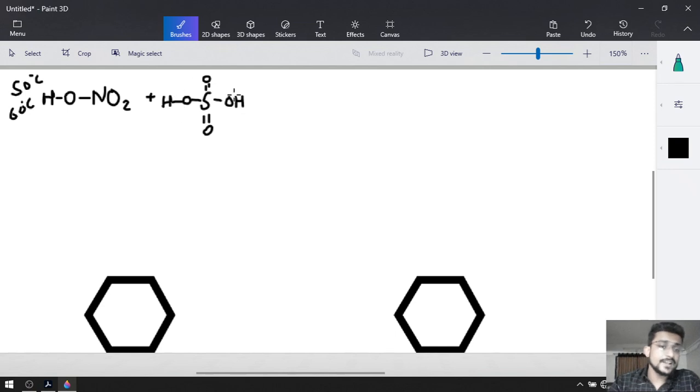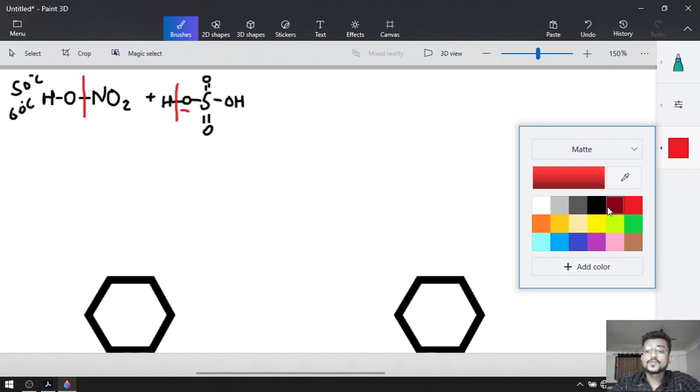Obviously sulfuric acid is more acidic than HNO3, that's why sulfuric acid is going to release H plus. Sulfuric acid is going to release H plus, that's why oxygen becomes minus and it will provide us HSO4 minus. So if sulfuric acid is proton donor, nitric acid will become proton acceptor, that's why it will release OH. In a second language, if sulfuric acid acts as an acid, nitric acid acts as a base.